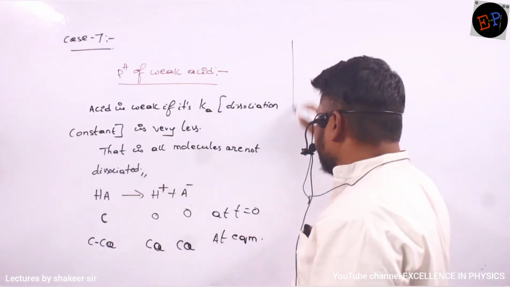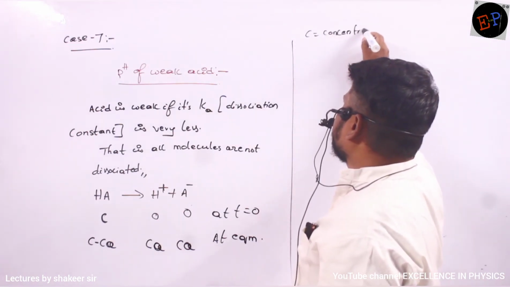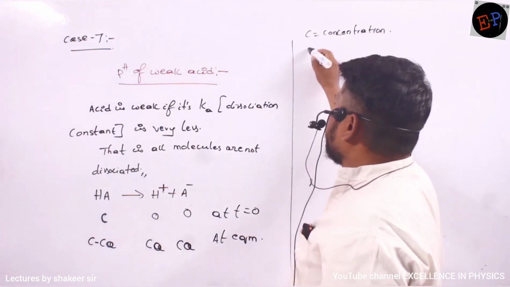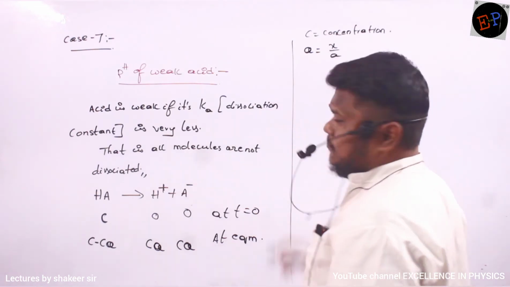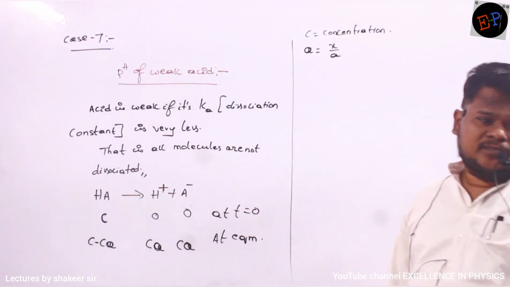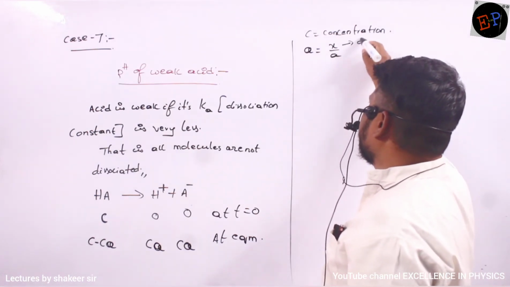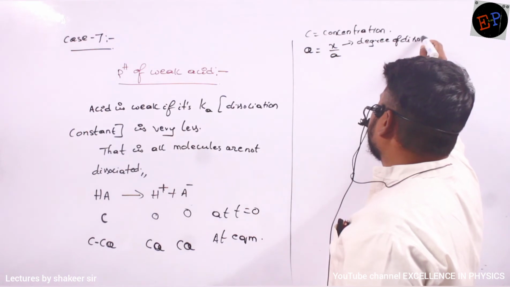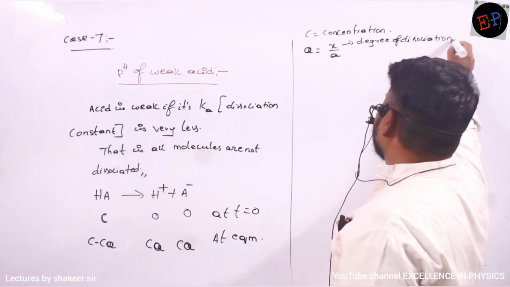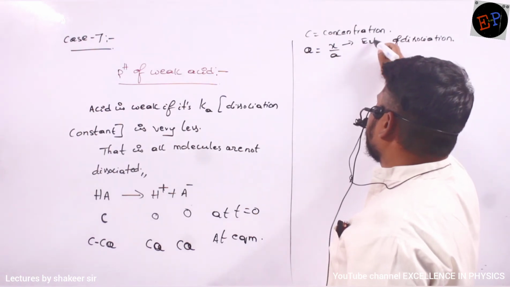What is meant by C? C means concentration. And what is meant by alpha? Alpha we have already studied. Alpha is X by A. X is called degree of dissociation, or you can call it extent of dissociation.